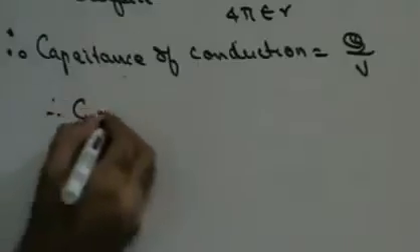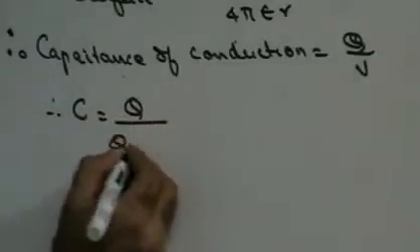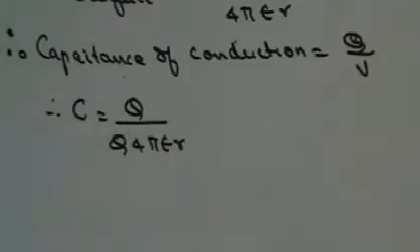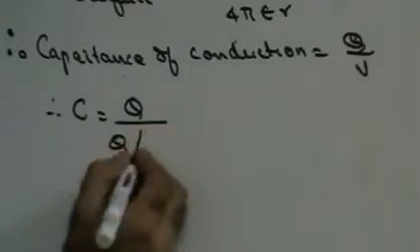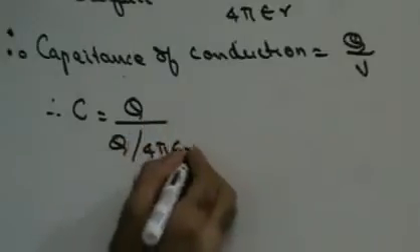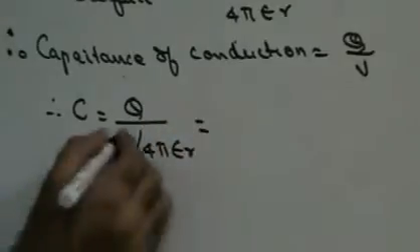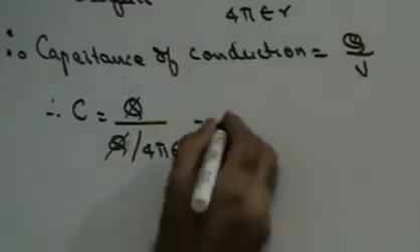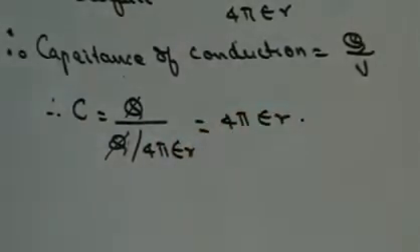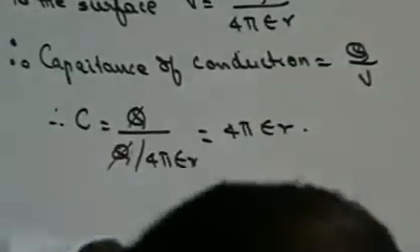Therefore, capacitance is Q upon Q upon 4 pi epsilon r. Denominator becomes numerator, so Q and Q get cancelled, so this becomes 4 pi epsilon r. Therefore, the capacity of the conductor is going to be equal to 4 pi epsilon r.